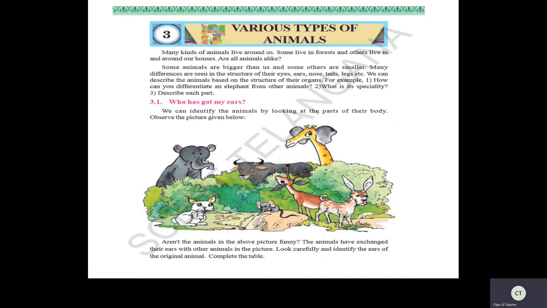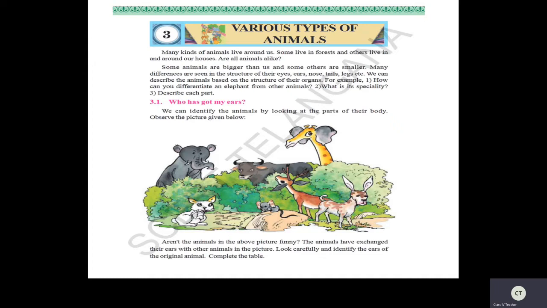Around our houses also we can see different animals. Some animals live with us also, isn't it children? So all animals are alike, or all animals are not alike? Come on, tell me. Yes, they are not same, they are different.